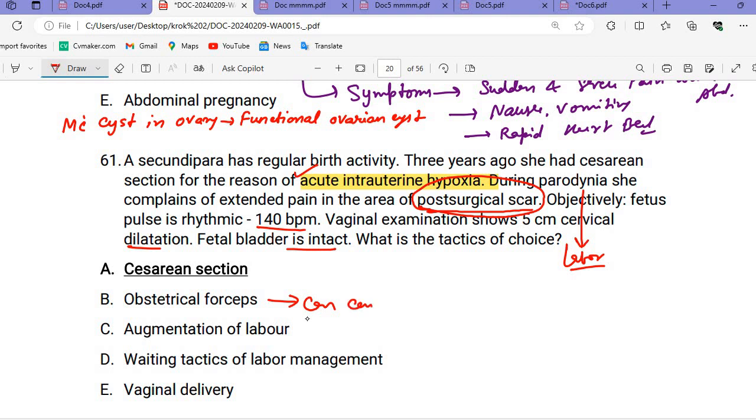Because it can cause trauma to the previous surgical scar. That's why we will not go for obstetric forceps.